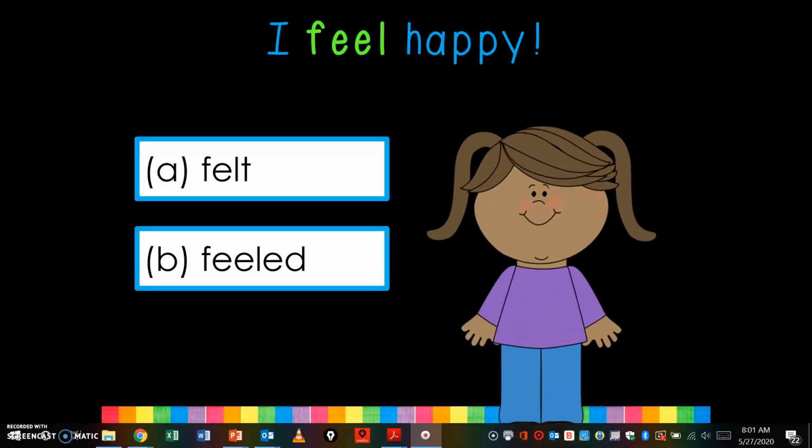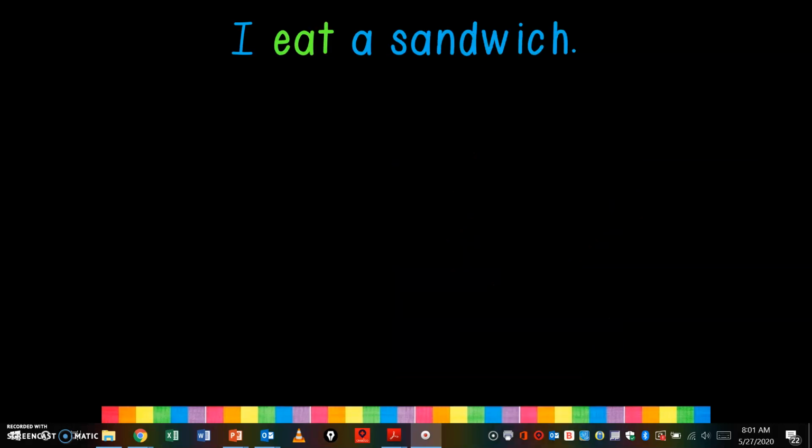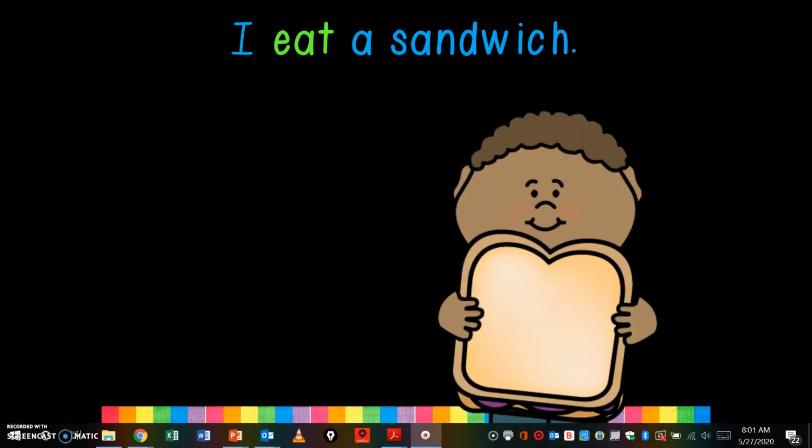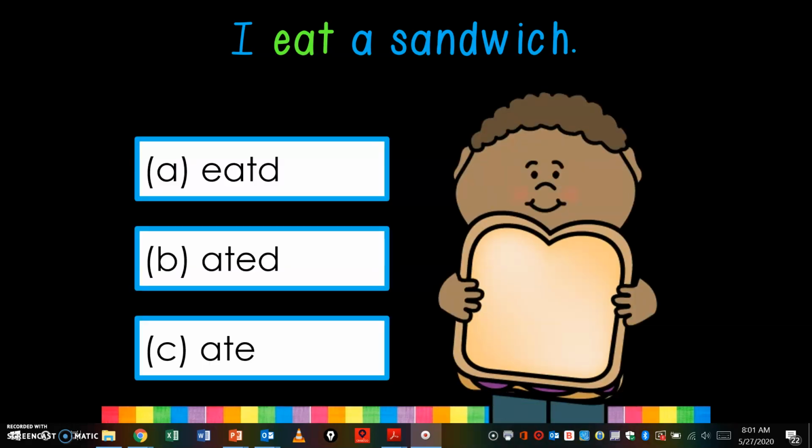A, felt, B, field, or C, field? A, felt. Okay, we're going to do one more. I eat a sandwich. What would the past tense verb be of the verb eat? I eated, I ated, or I ate? Ate.